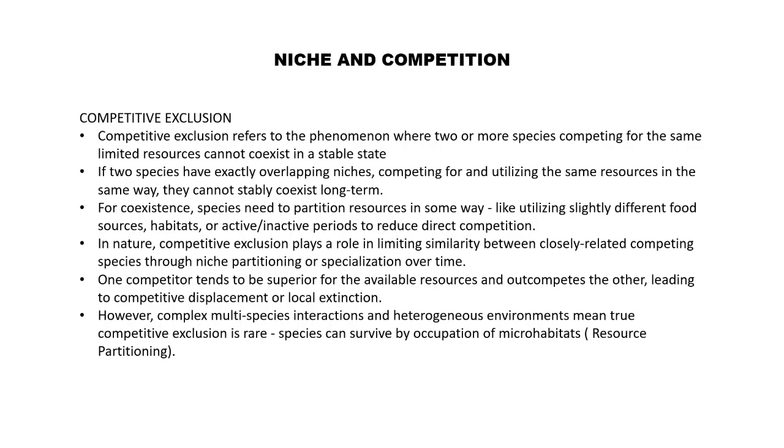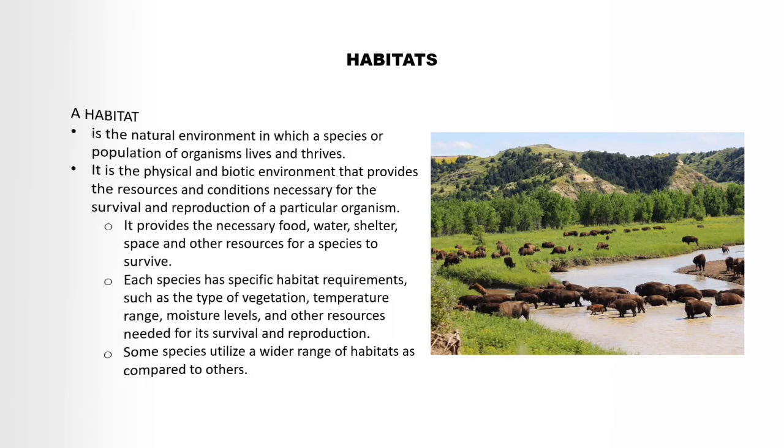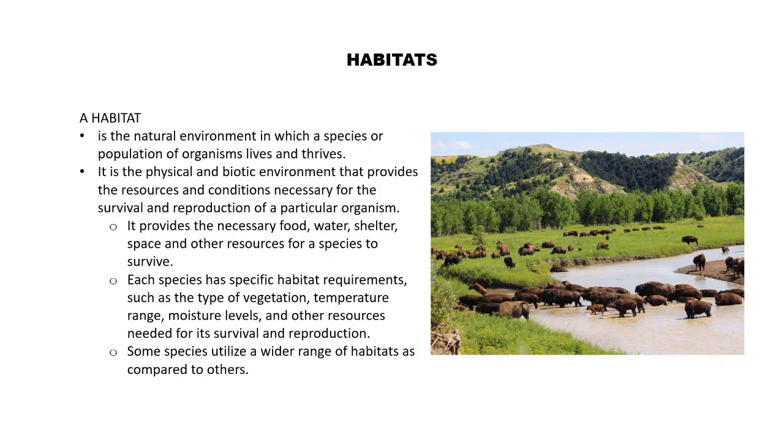Now let's connect niche to habitat. A habitat is the natural environment where a species lives. It provides the food, water, shelter, and conditions required for survival and reproduction. Every species has specific habitat requirements: temperature ranges, moisture levels, vegetation types. Some species can tolerate a wide range of habitats, while others survive only in very specialized conditions. If the niche describes how a species functions, the habitat describes where that functioning takes place.